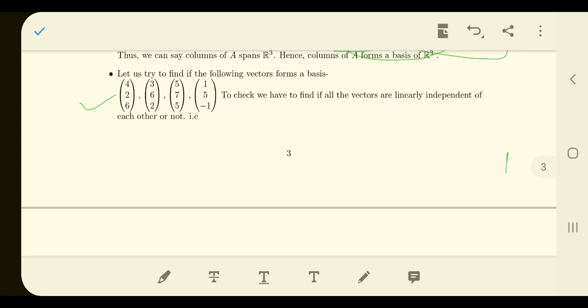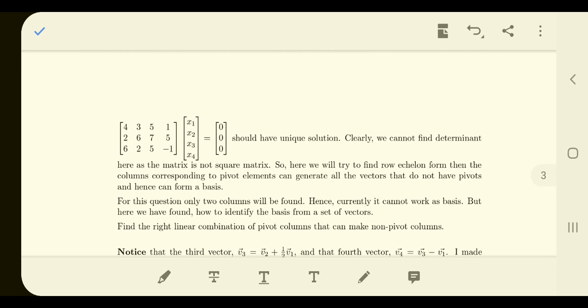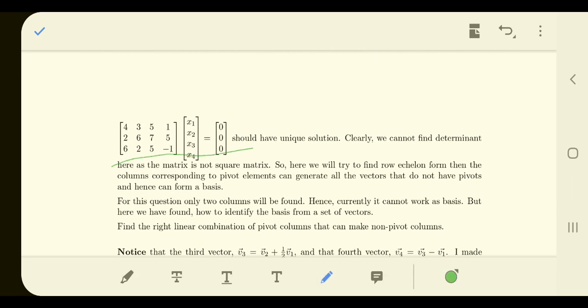To say that, we have to ask this question: can the linear combination of these generate 0 without all the scalar values being 0? So at least one scalar should not be 0. I want to know that. So we can write this particular problem as a matrix equation, all right? This way I can write.